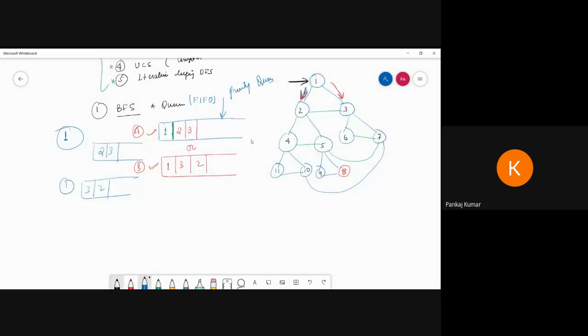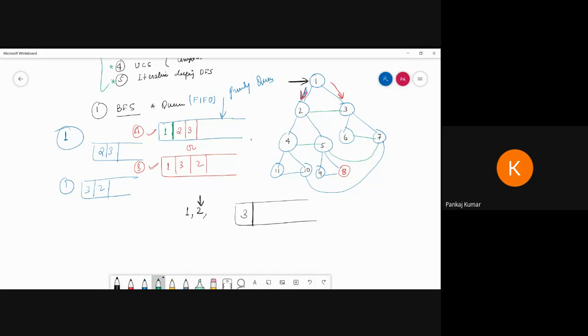Now suppose I take a scenario. So 1, then comma 2. Can we reach the goal? No. So when I explore 2, then 3 remains. Now 3 is there. If I reach 2, I need to explore the successor of 2.